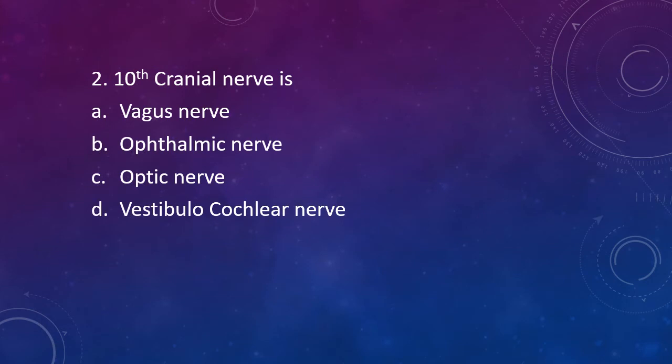Question 2. The 10th cranial nerve is vagus nerve, ophthalmic nerve, optic nerve, or vestibulocochlear nerve. The correct answer is option A, that is vagus nerve is the 10th cranial nerve.